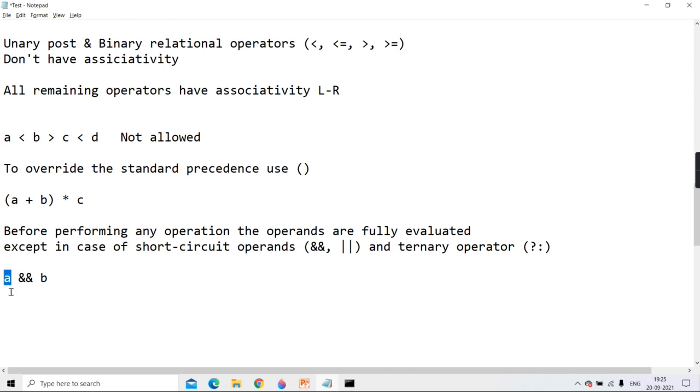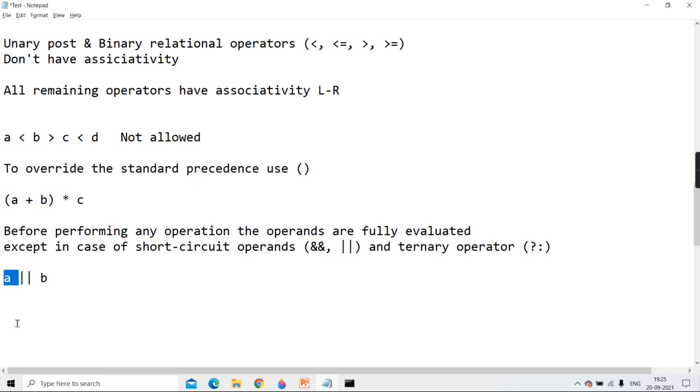If A has come false, it will not waste its time evaluating B. In the same way, in case of ORing, you know that if one is true, the result is true. In ORing, you get true when any one of them is true, and in ANDing, you get true only when both are true. So in case of ORing, when won't it waste time checking B? It won't check whether B is true or false.